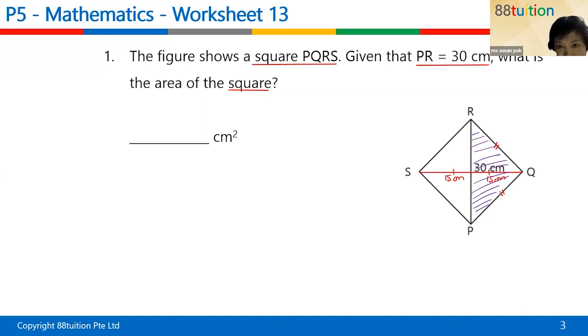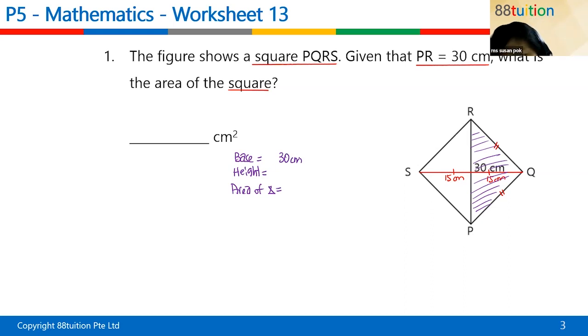Okay. All right. I want everybody to get ready your keyboard. Type in the answer for me. And I want to see all the 4 responses. I want to have the height and the base here, and I want to find the area of triangle. What is the base here is 30. If my base is 30, what is my height? Can I have your responses? What is my height of this triangle in purple?